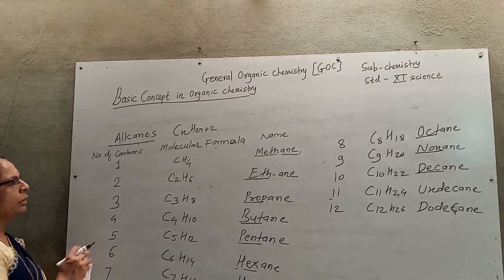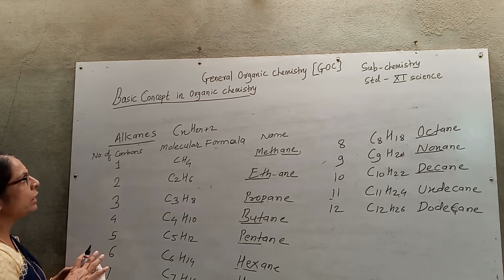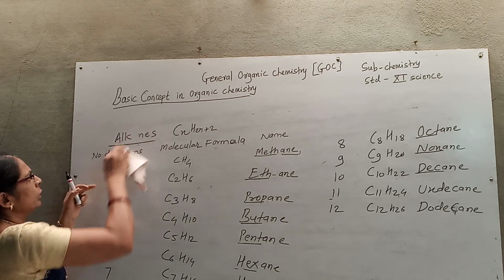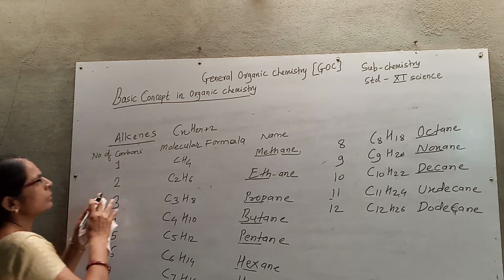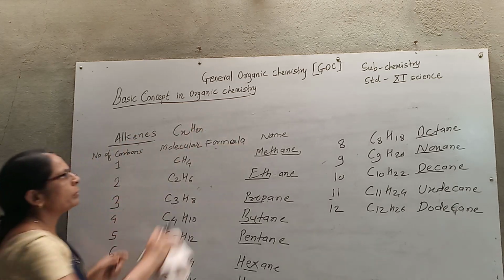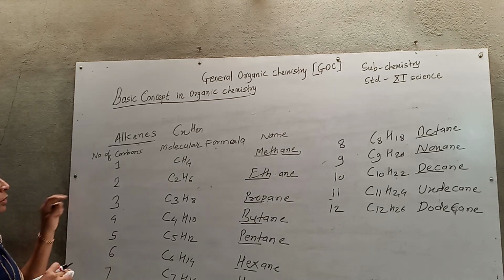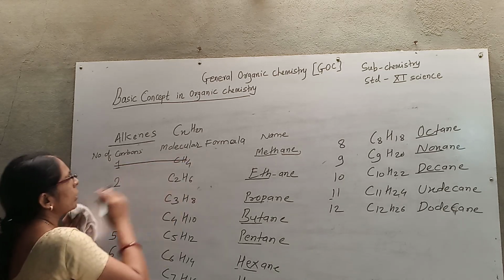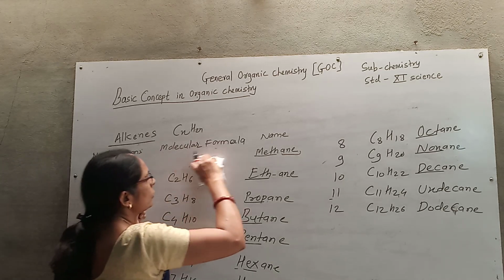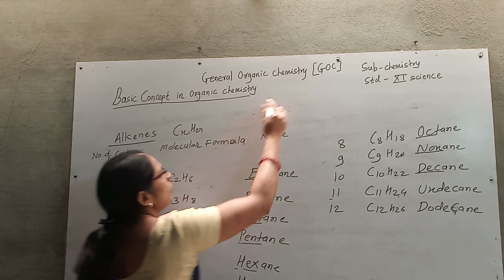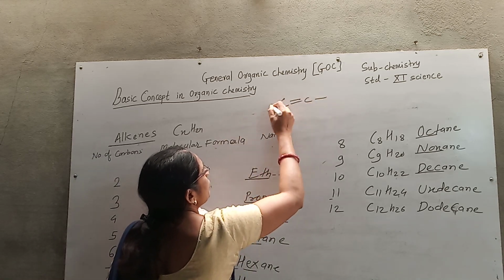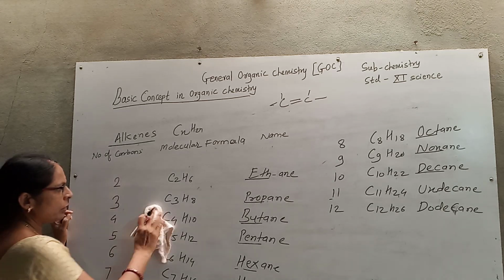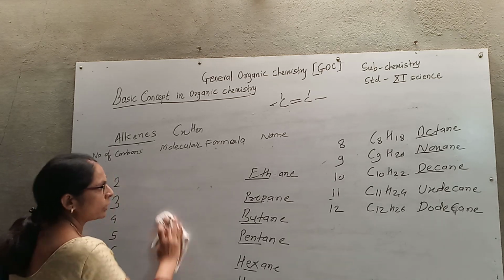Now similarly, we can consider examples for alkenes and alkynes. Let us consider the example of alkenes. So what changes here? The formula of the alkene is CnH2n. When you consider carbon number 1 for alkene, carbon number 1 is not possible, because to make a double bond you need a carbon-carbon double bond. So the minimum condition for the alkene is that it has 2 carbons. So we start from here.